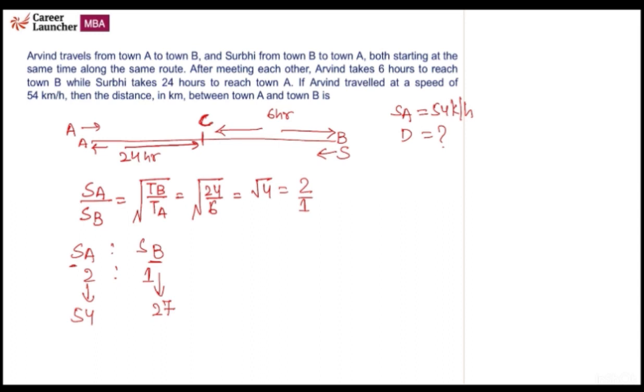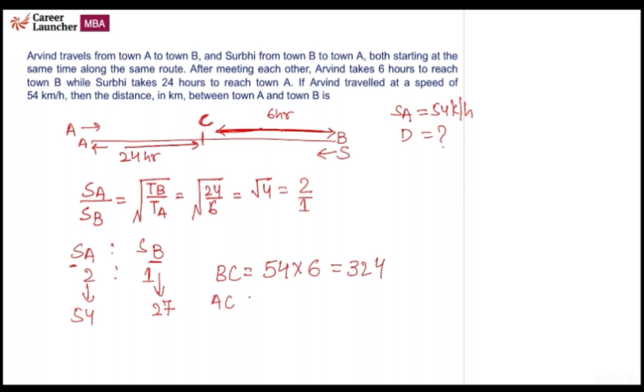They have asked for the distance. So let's find this distance first. Arvind covered this distance in 6 hours. So the distance BC is equal to 324,